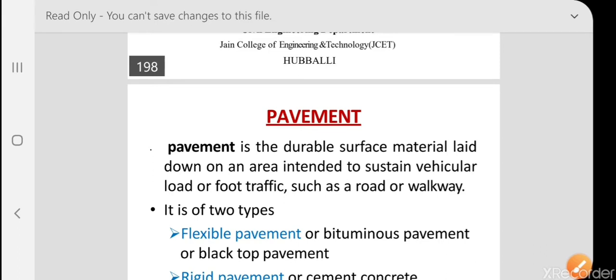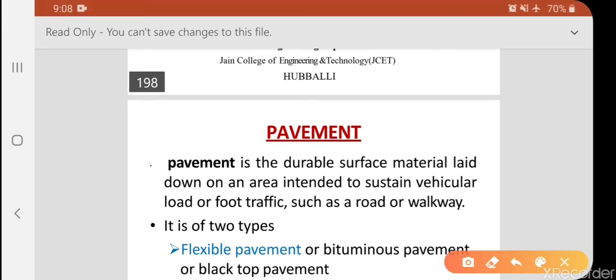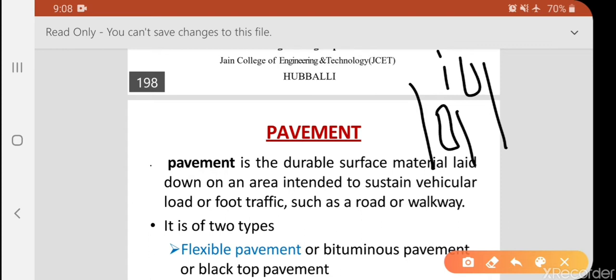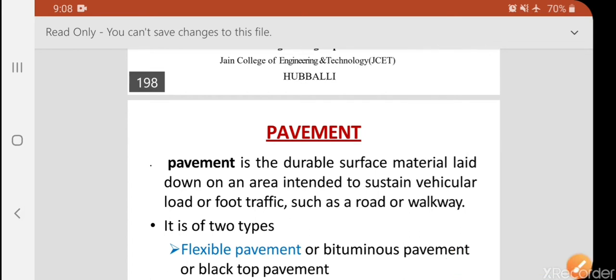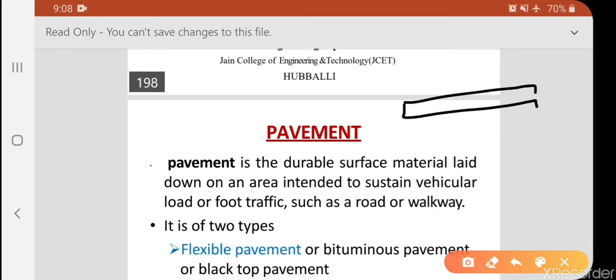What do you mean by pavement? Pavement is a durable surface area. While vehicles are moving, the whole area covered for the movement is an area intended to sustain a vehicular load. When our vehicle is moving, the load is transferred over this area. This is known as a pavement.